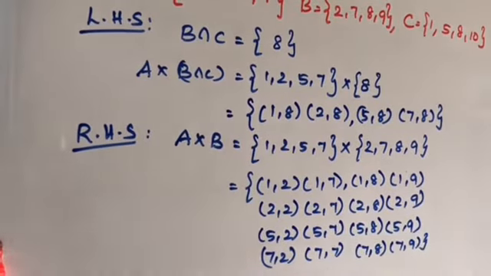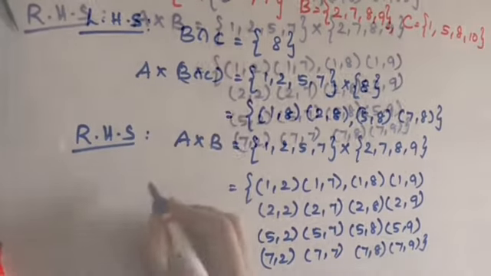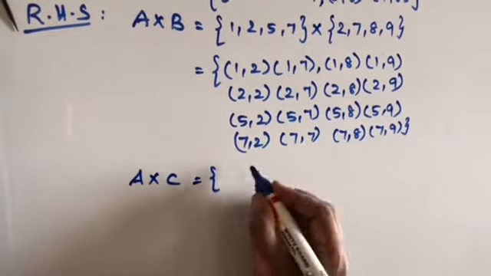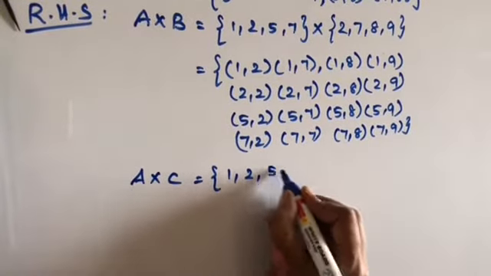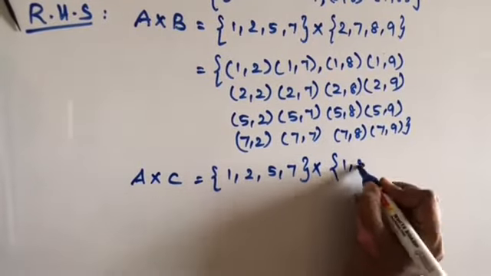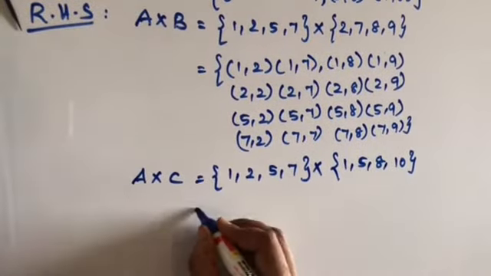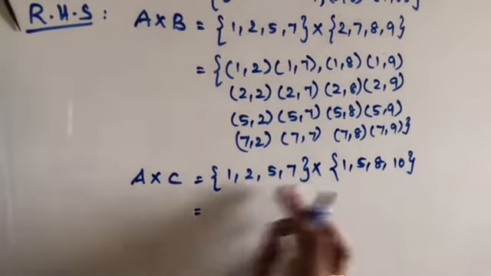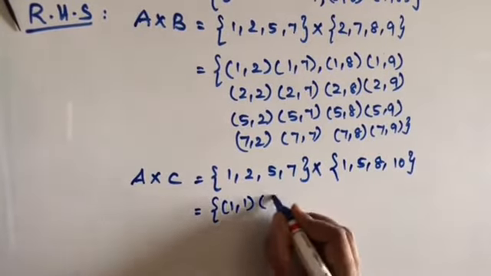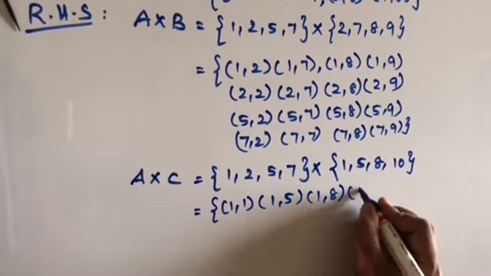Okay, so A cross B we have calculated. Now, we should calculate A cross C. Now, let us calculate A cross C. I will write the set A {1, 2, 5, 7} into {1, 5, 8, 10}. Shall we find the Cartesian product? So the set of all ordered pairs (1, 1), (1, 5), (1, 8), (1, 10).